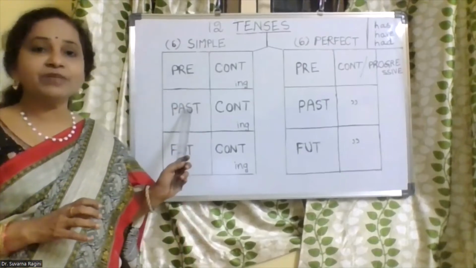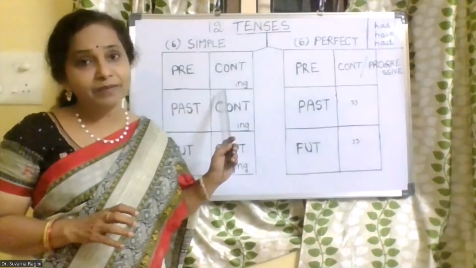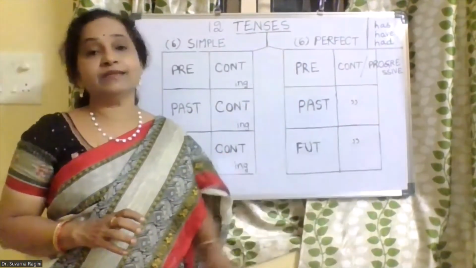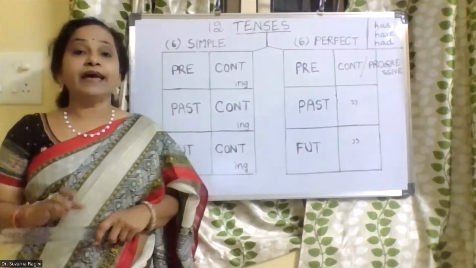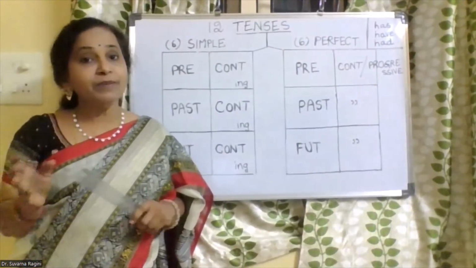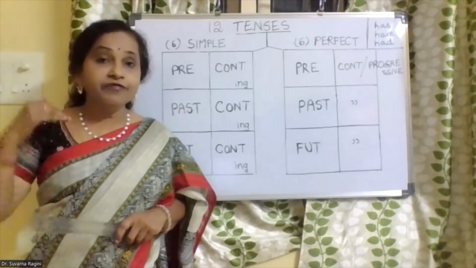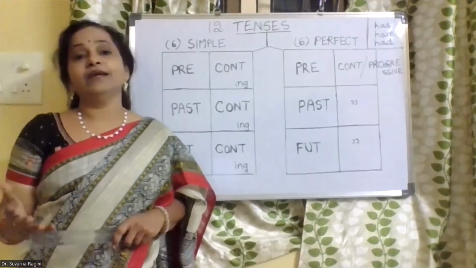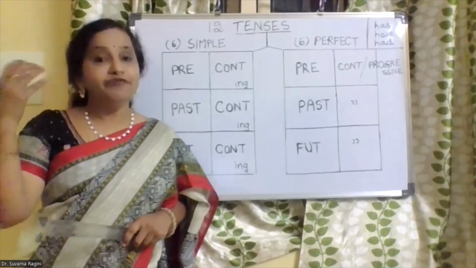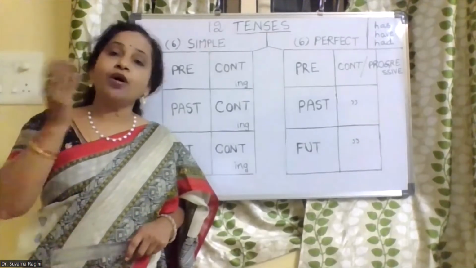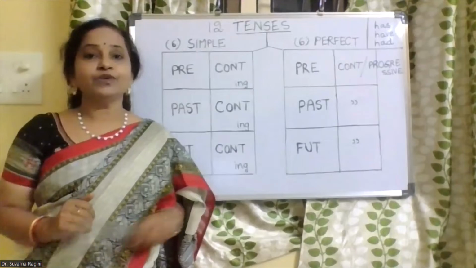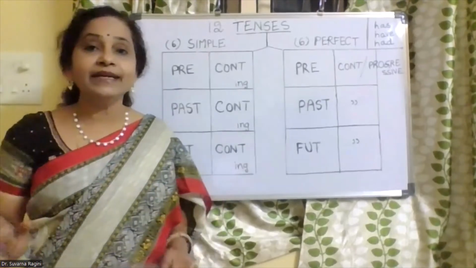Here, sometimes the action may be completed and sometimes the action may not be completed. But when you deal with these perfect tenses, sometimes even if the action is not completed, we will imagine the action to be completed in the future or at the present or in the past. So here we deal with the completed action.